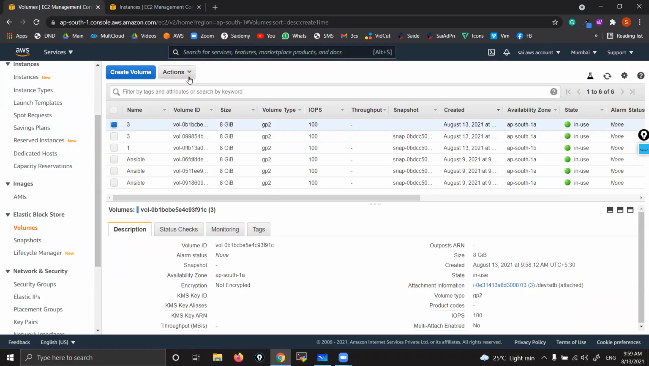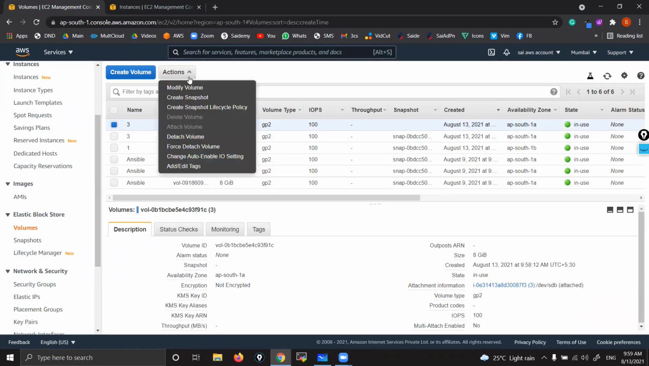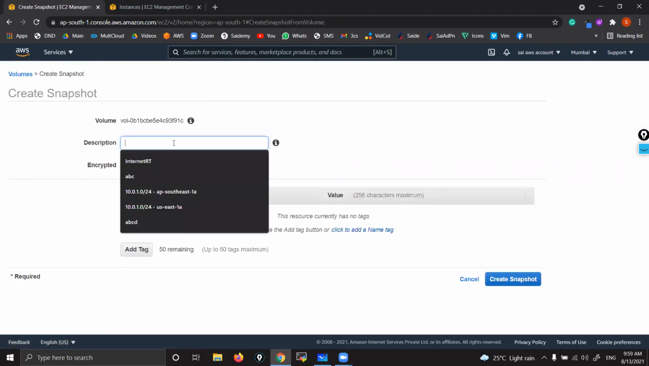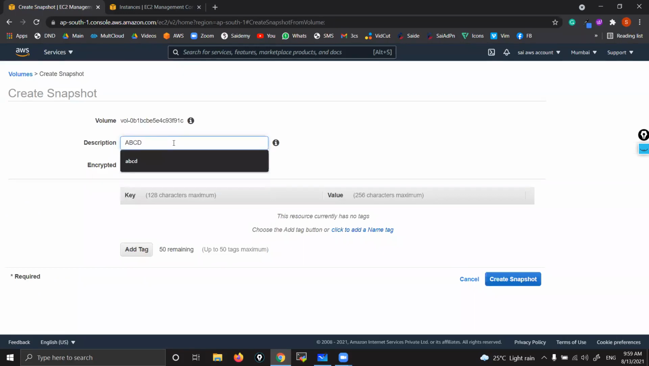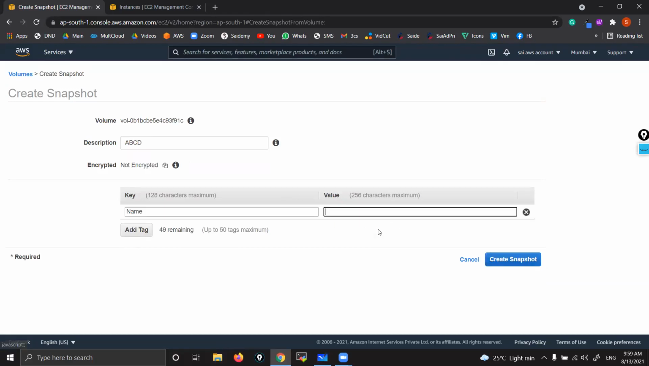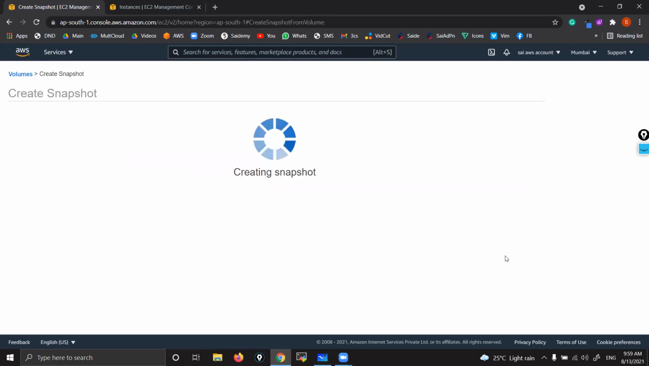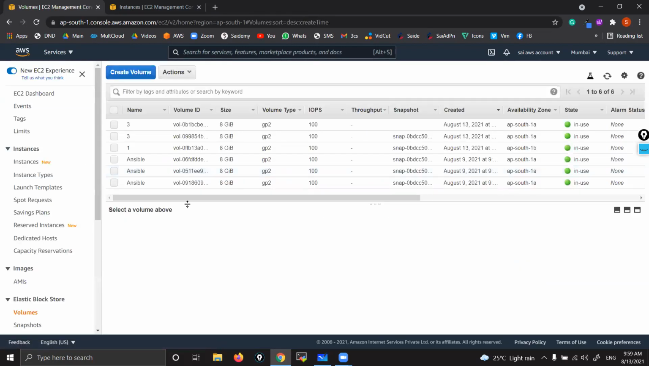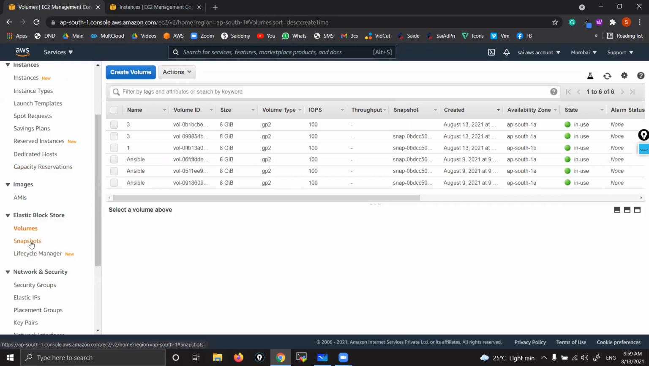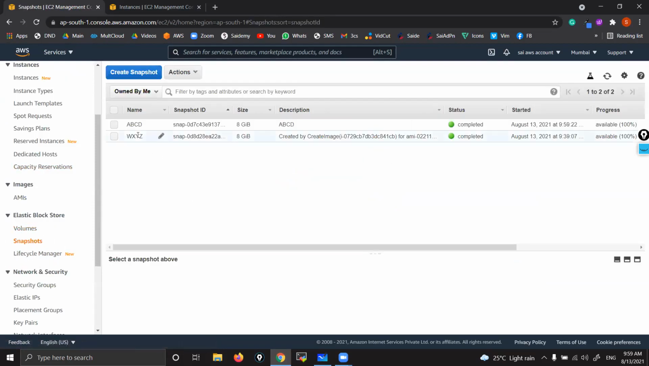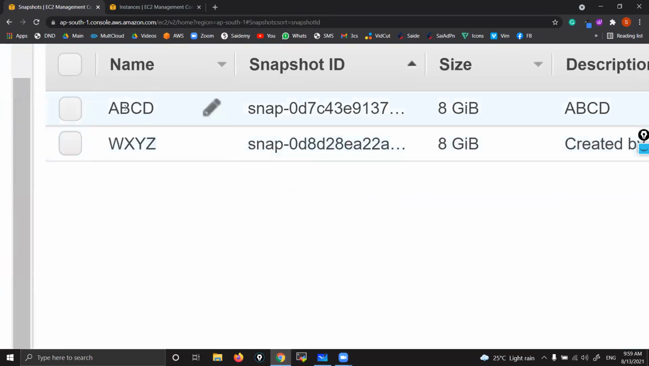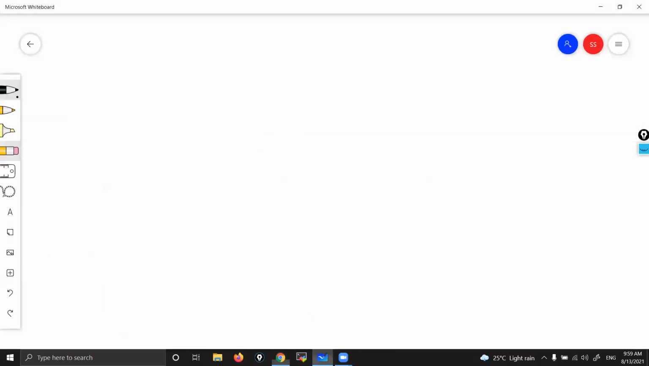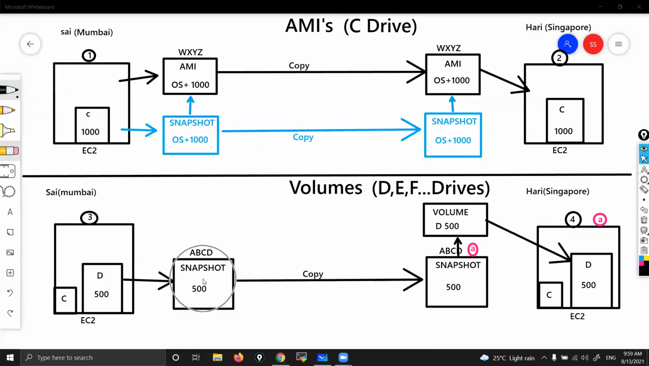So from this, I'm going to create a snapshot. Go to actions, create snapshot. Here you give any name, A, B, C, D. I've given the name A, B, C, D. Now that's a description. Here also you can give any tag, A, B, C, D. Now create snapshot. Close. So I manually created the snapshot. How to verify? Go to the snapshot section. Yes, you can see one snapshot has been created, right? So right now we are at this stage.